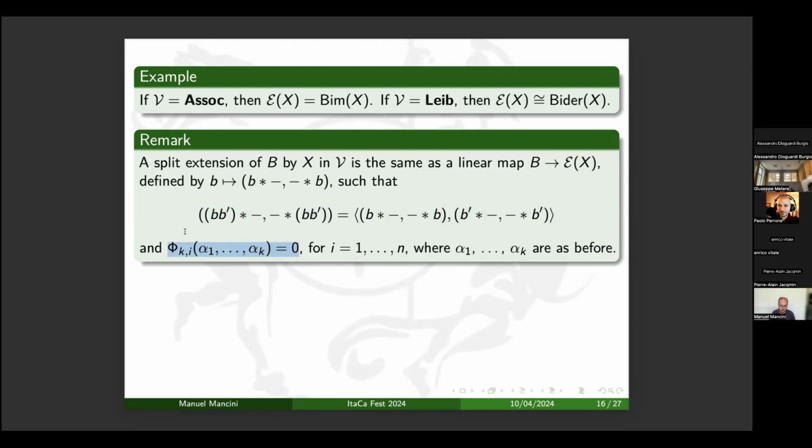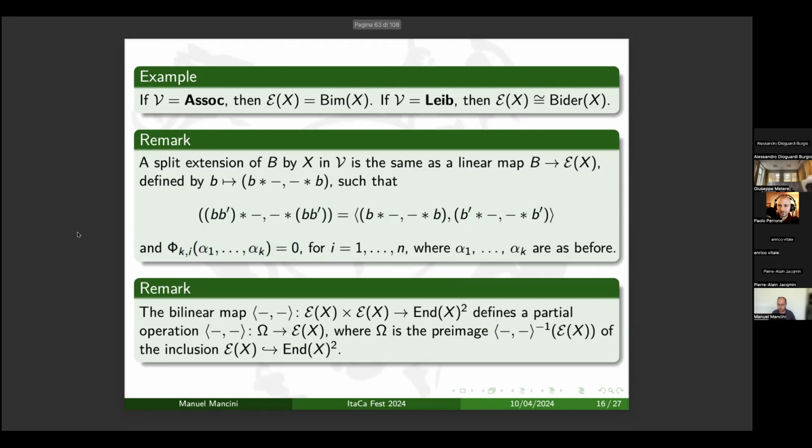I substitute to the variable either an element of the form B0 or an element of the form 0x. And so again, I will have expressions of the form B star x or x star B. Now I can define the partial operation. And how can I define it? I can restrict the bilinear map, which is not an internal operation, to the pre-image of the inclusion of E of x inside X square. And so now I have a partial algebra.